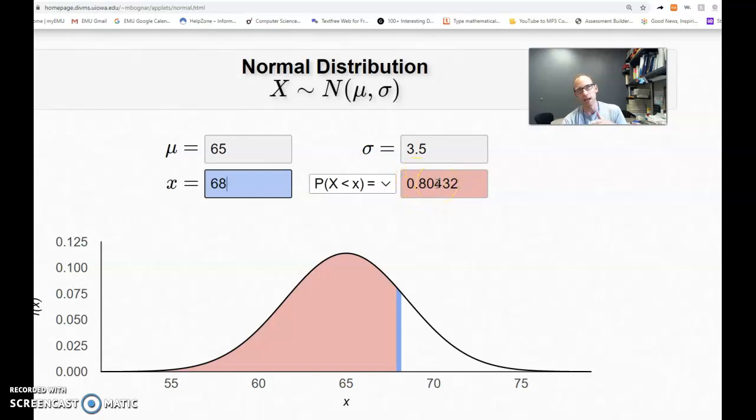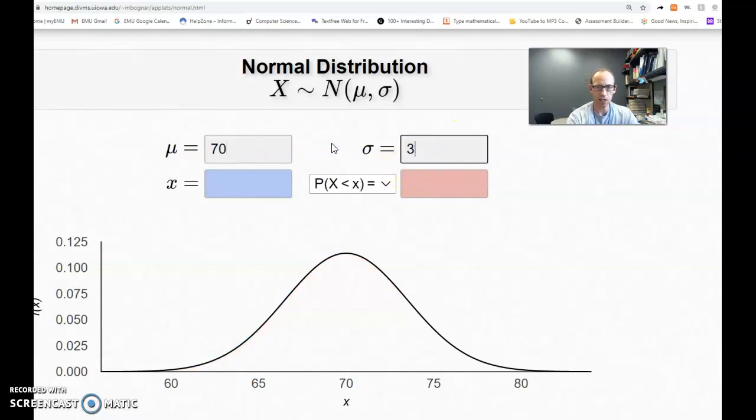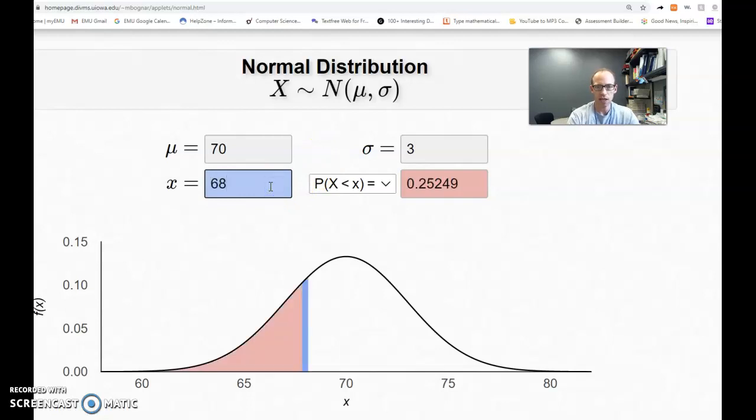Now this is a little weird because I'm not a female, and typically you compare something to the rest of the population you're a part of. So I'm not even sure. Let's see. Let me do a real quick Google search. So it looks like the males are 70 with a standard deviation of 3. So if I put myself in that distribution, I'm a little below the average, and I would be at the 25th or 26th percentile for height of adult males. So definitely more on the shorter side.